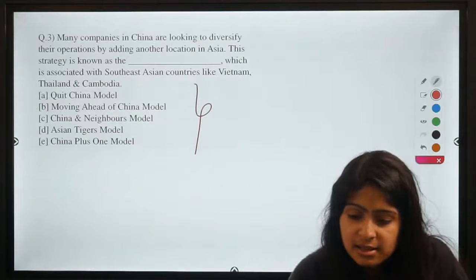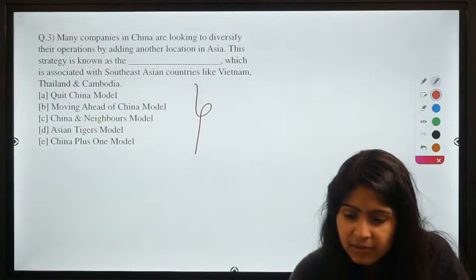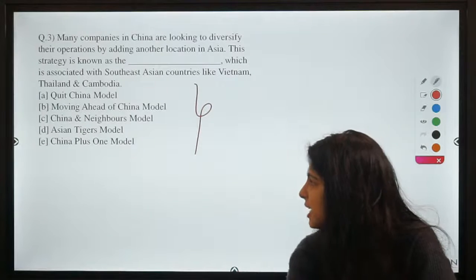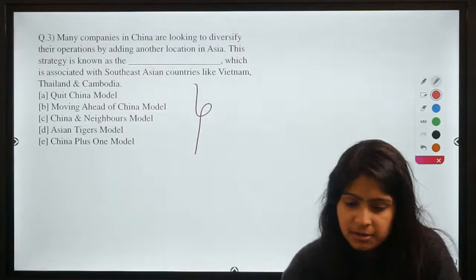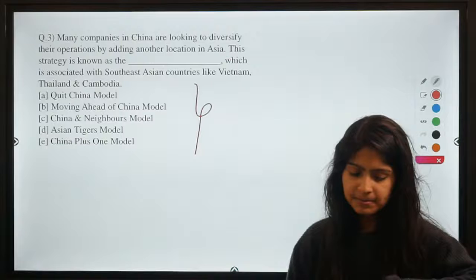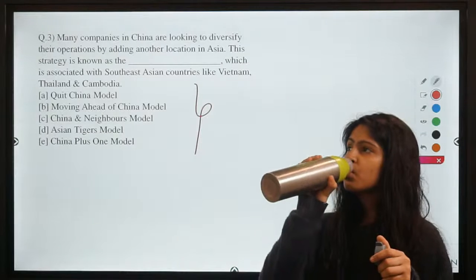So guys, I'm still waiting for the correct answer. Ankur says E, that is China +1 model. So let's wait for a few seconds and allow others to answer as well.